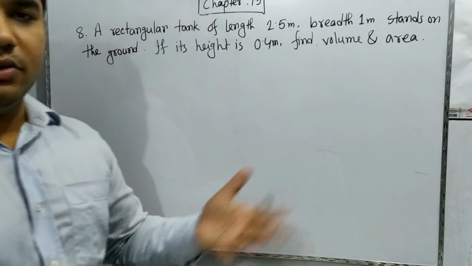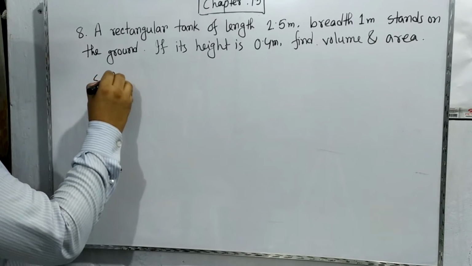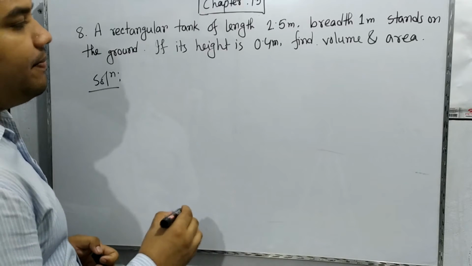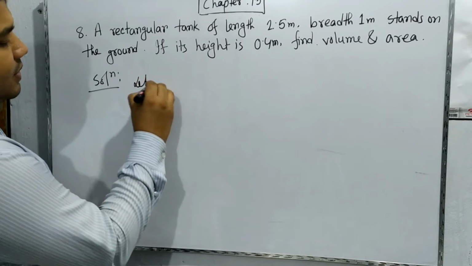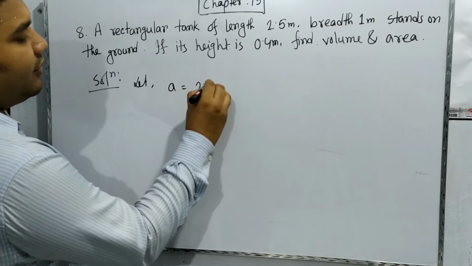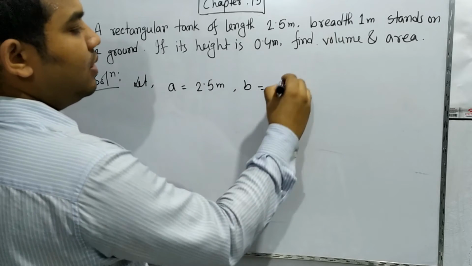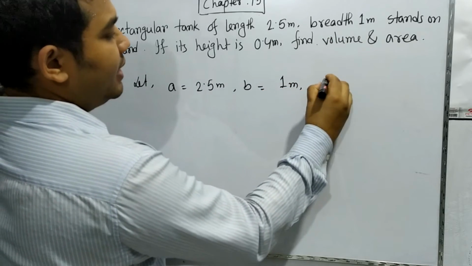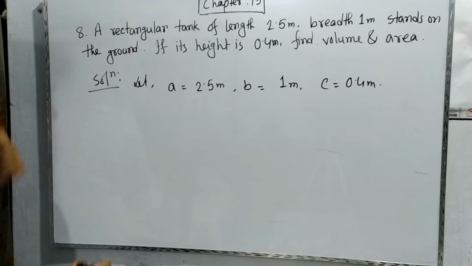Similarly, let us assume that A is 2.5 meter, B is 1 meter and C is 0.4 meter, and we know